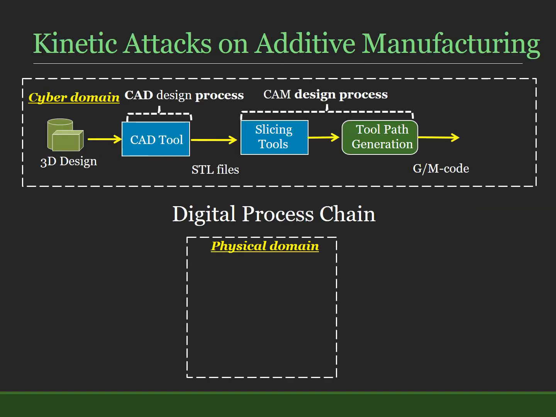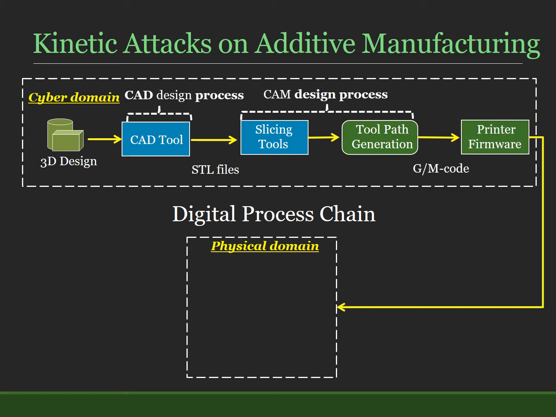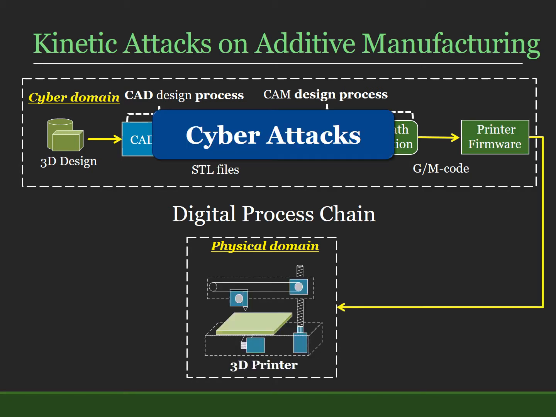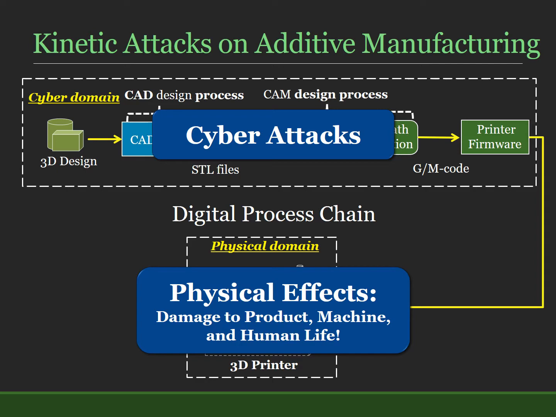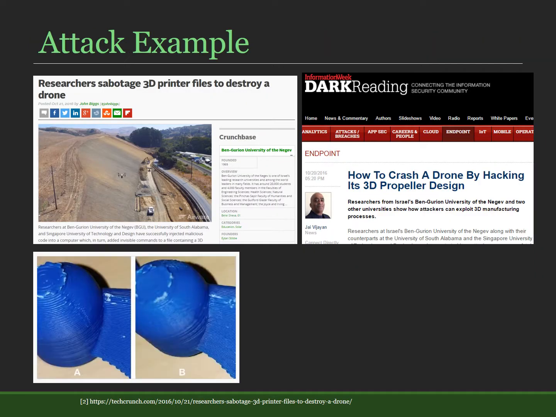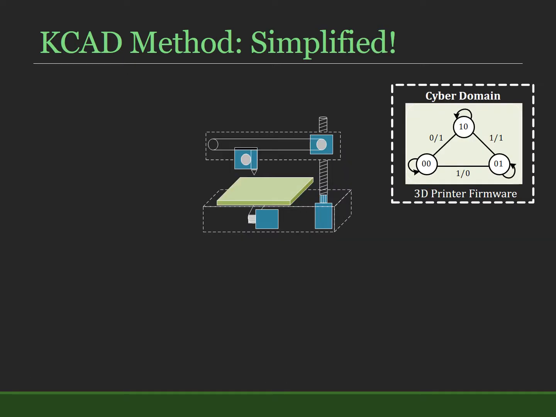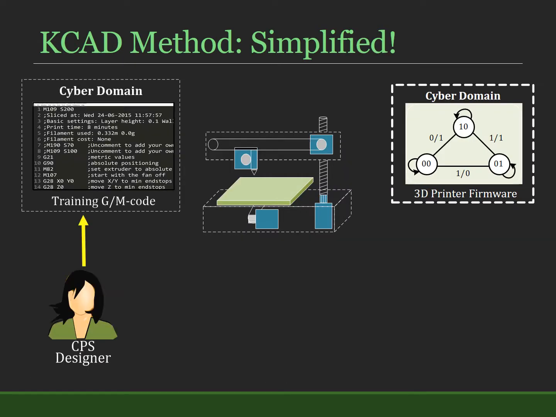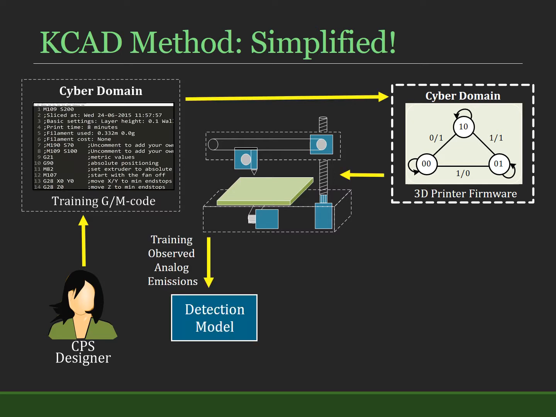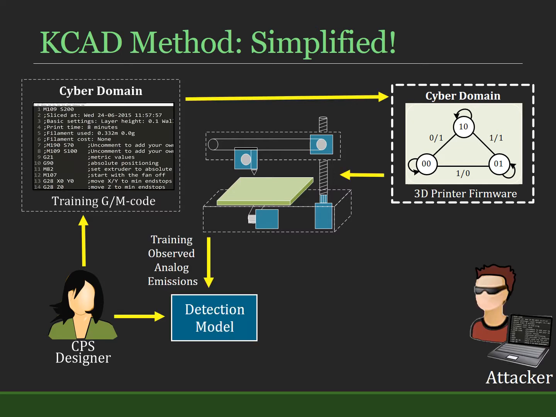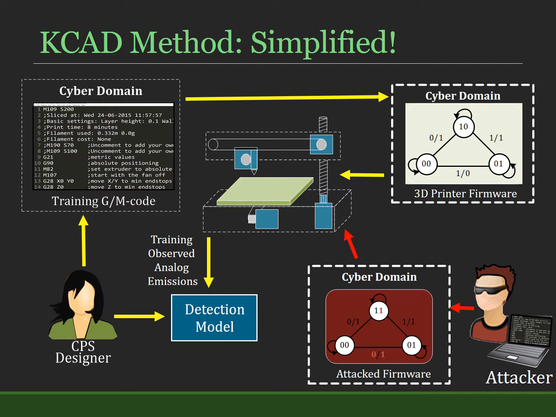Since additive manufacturing is a cyber-physical system, any attack that occurs in the cyber domain is seen in the physical domain, and this is also known as kinetic attacks. There has been various work to highlight this form of attacks. In our attack detection method, we try to create a behavioral model of the system based on analog emissions and try to detect when an attacker would try to sabotage the firmware of the 3D printer.